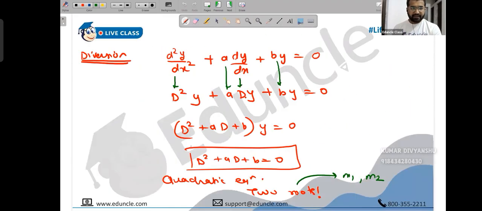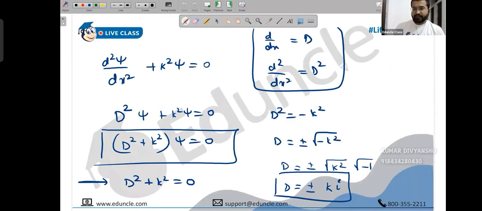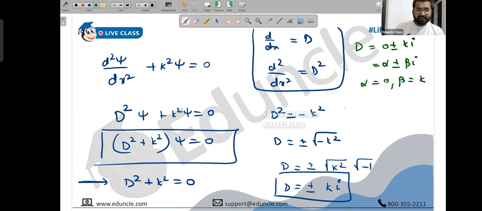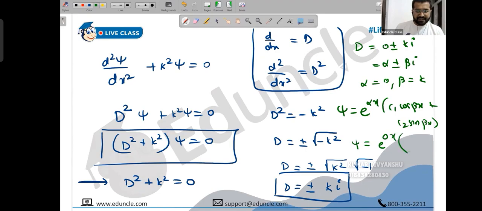So going back to the question, this is a complex pair. We have got d is plus or minus ik. So I can write this as 0 plus or minus ik. It means this is alpha plus or minus beta i, where alpha is 0 and beta is k. So what's our solution? Instead of y you have psi, e raised to alpha x into c1 cos beta x plus c2 sin beta x. So psi is e raised to 0 x, c1 cos kx plus c2 sin kx. Anything raised to 0 is 1. So our wave function is c1 cos kx plus c2 sin kx.